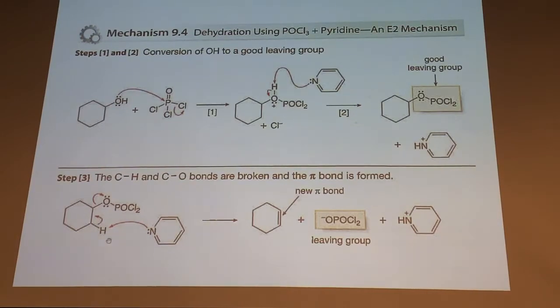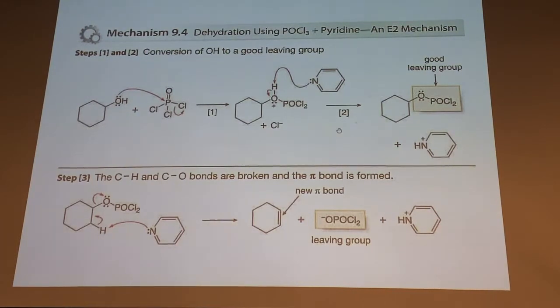And then here's the thing. You have to have excess of the pyridine. Usually we put in 3 to 5 equivalents. It's no problem. And then what? Pyridine just grabs that proton off. There's no shifting here, okay? There's no free carbocation. You need the carbocation to do the rearrangement, right? So this mechanism's very different than the acid catalyzed thing where we saw carbocations.